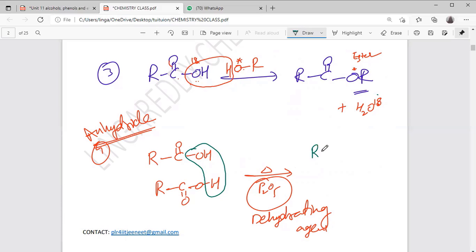What is the final product here? RC double bond O, RC double bond O, with one oxygen common in between those. This is the anhydride. Of course, the byproduct is the water molecule. Okay, if I do hydrolysis, again I will get this product.